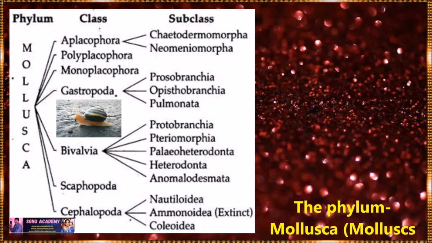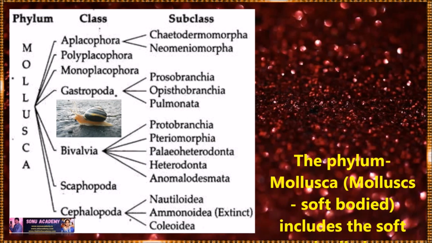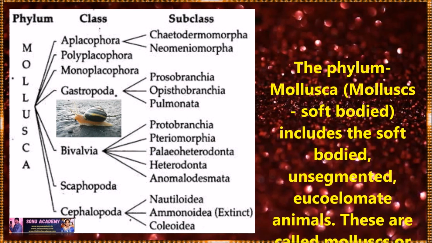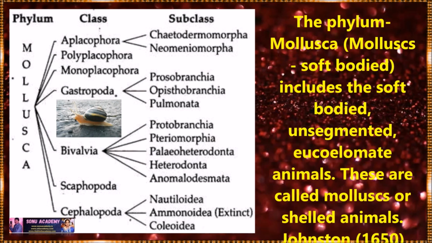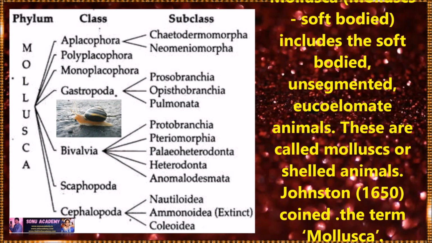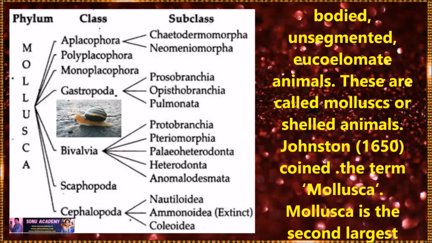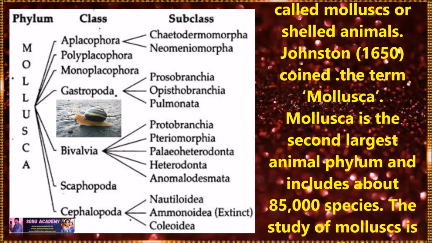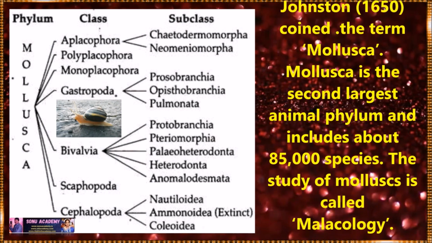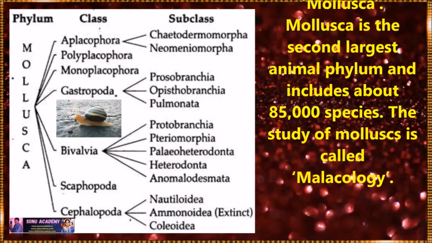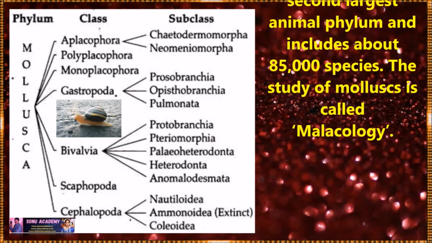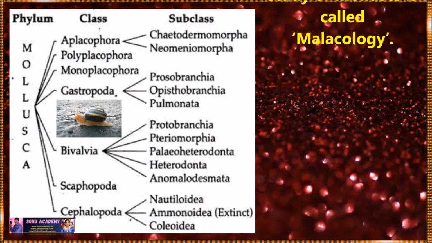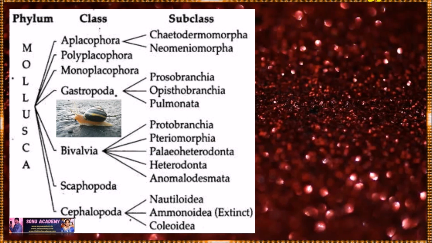Now let us discuss phylum Mollusca. The phylum Mollusca includes soft-bodied, unsegmented eucoelomate animals. These are called molluscs or shelled animals. The term was first coined by Johnston in 1650. Mollusca is the second largest animal phylum and includes about 85,000 species. The study of molluscs is called malacology.